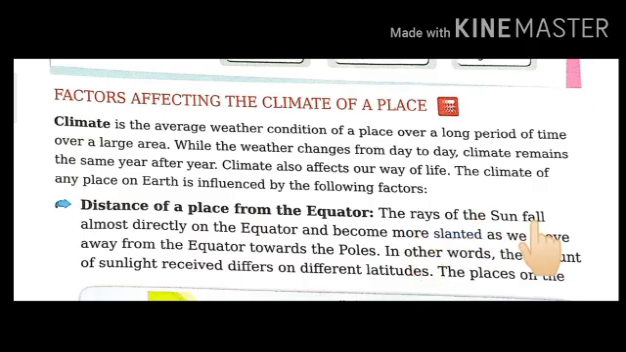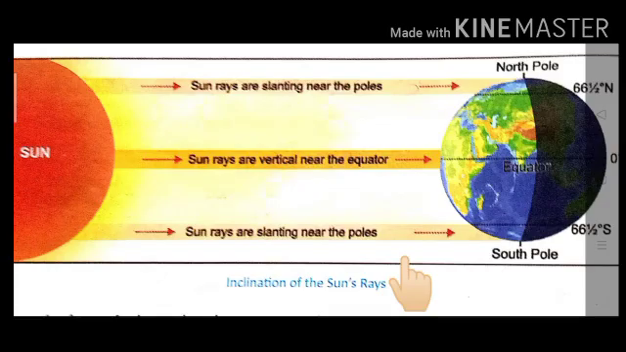The rays of the sun fall almost directly on the equator and become more slanted as we move away from the equator towards the poles. Children, the sun rays fall directly on the equator and become more slanted as we move away towards the North Pole and South Pole. In other words, the amount of sunlight received differs on different latitudes. Let us understand with the help of this diagram.